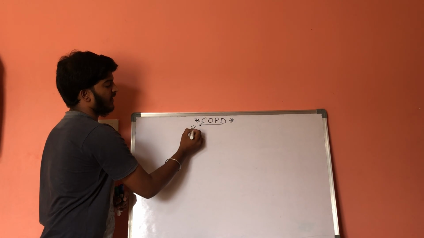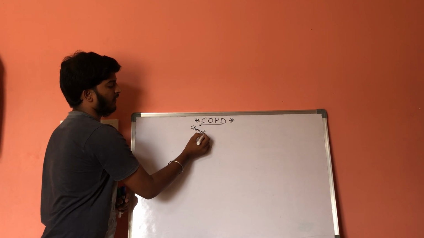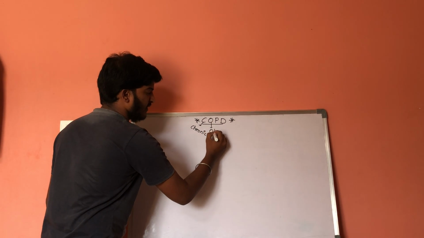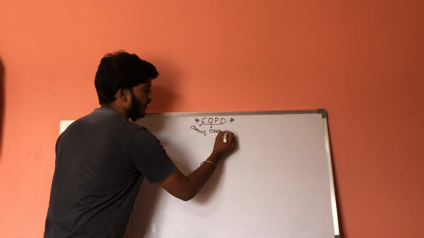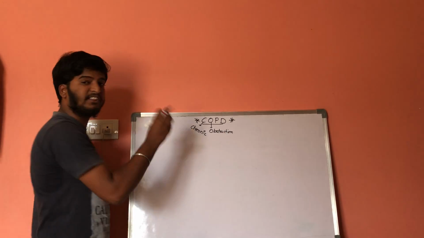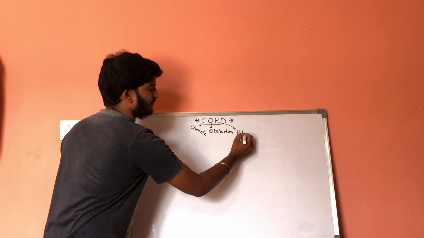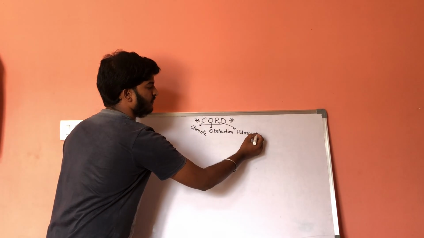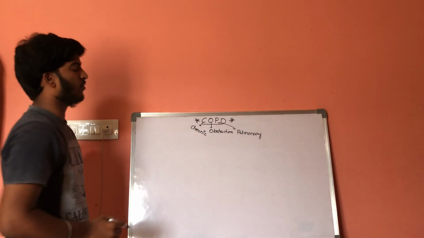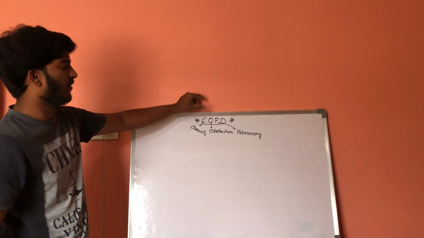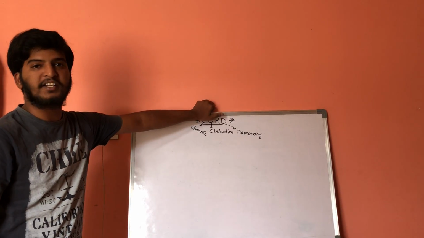C means chronic, which is a long period of time. O means obstructive, obstruction within the pulmonary circulation. That is, chronic obstruction within the pulmonary circulation is called COPD, chronic obstructive pulmonary disease.